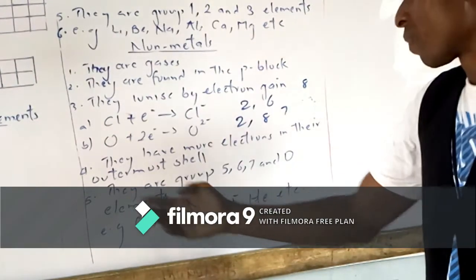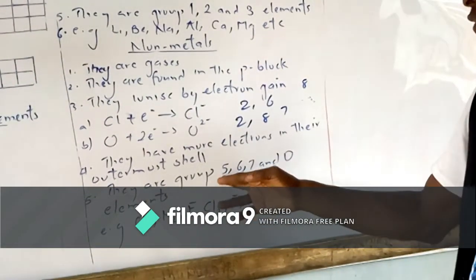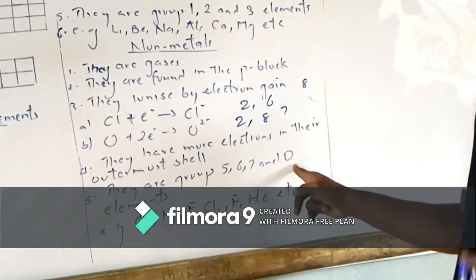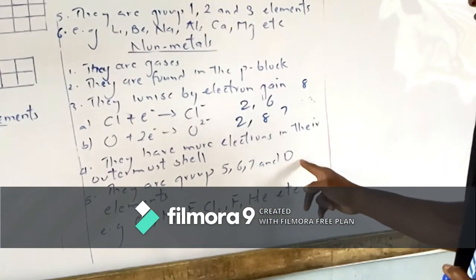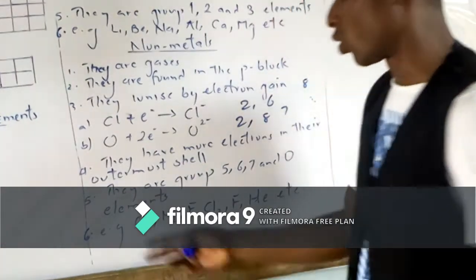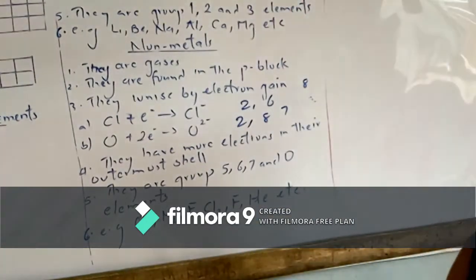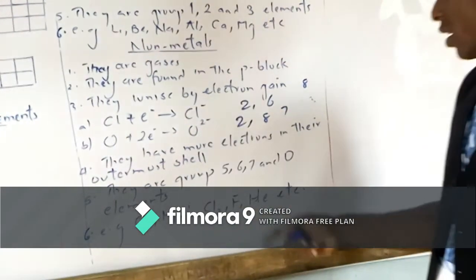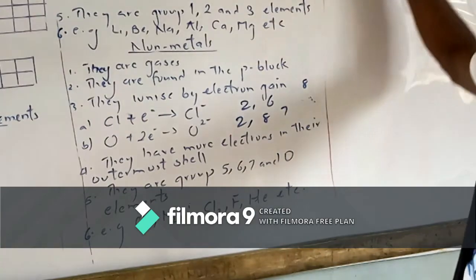The next one, they are group 5, group 6, group 7, and group O elements. Remember, we don't say group 8, we say group O elements. Examples of non-metals include oxygen, nitrogen, fluorine, chlorine. Okay, I've written this, neon, and etc.